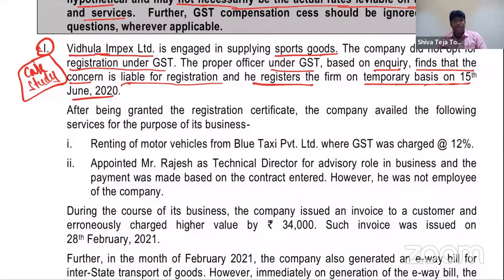Let me tell you one interesting point. Generally, whenever registration is granted on temporary basis, the person must apply for final registration within 90 days. That's very important, given in section 25, procedure for registration. Then, after being granted the registration certificate, company has availed the following services for the purpose of its business. Let's see what service they have taken.